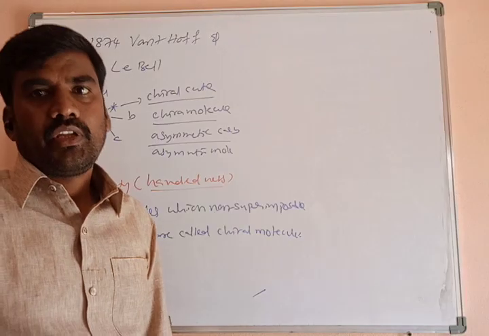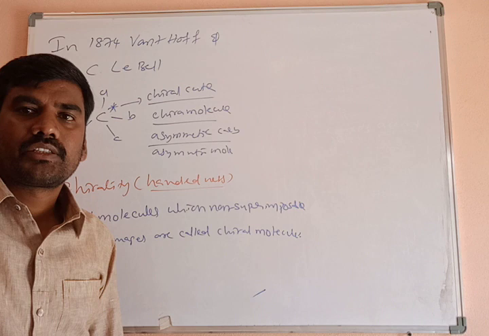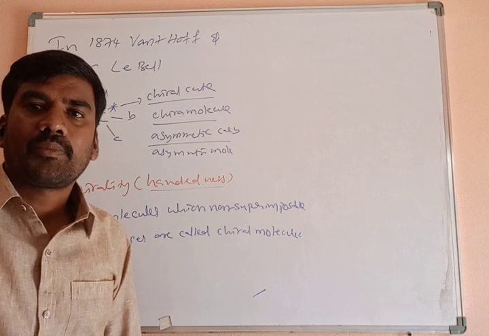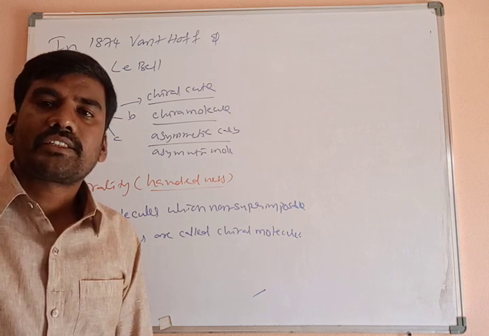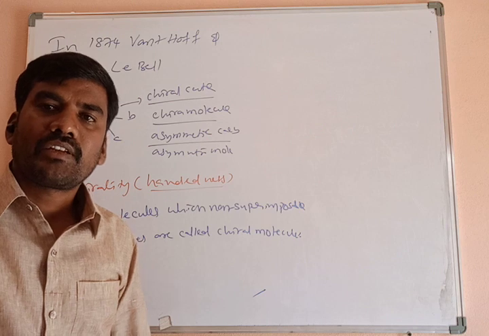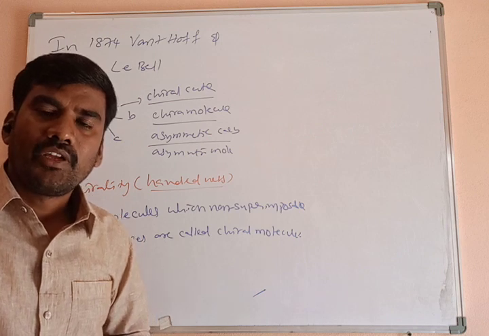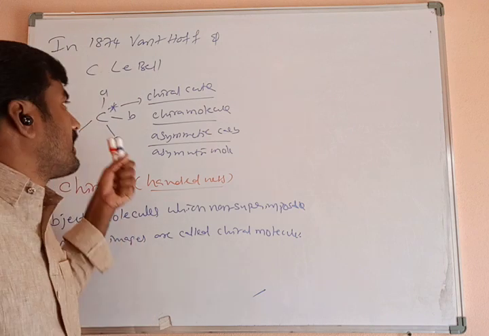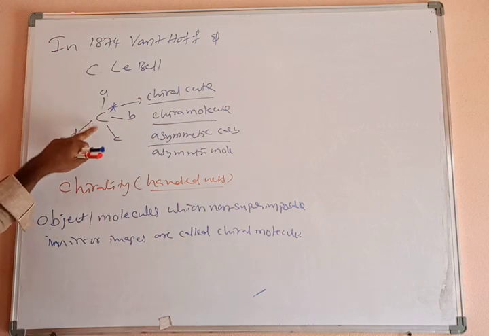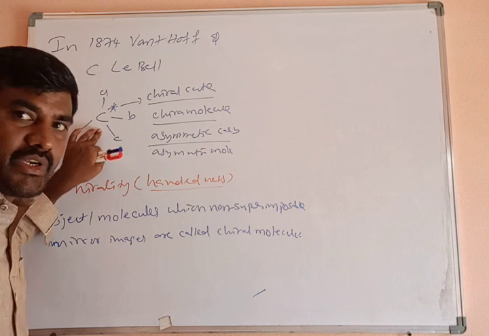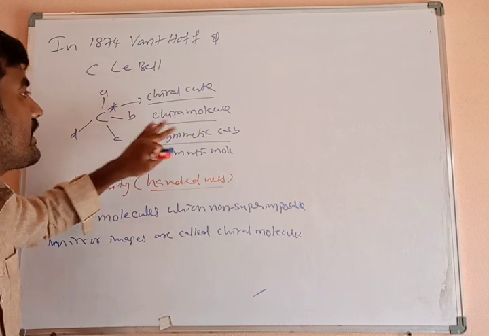So in 1874, Van 't Hoff and Le Bel both independently pointed out the 4 valencies of the carbon atom. If the tetravalency of the carbon atom is satisfied by 4 different groups, then it is called a chiral molecule.